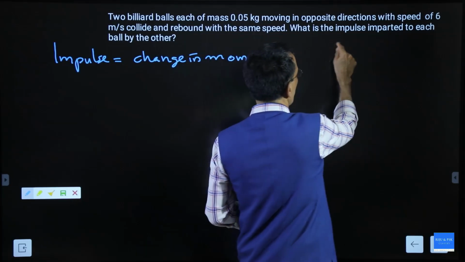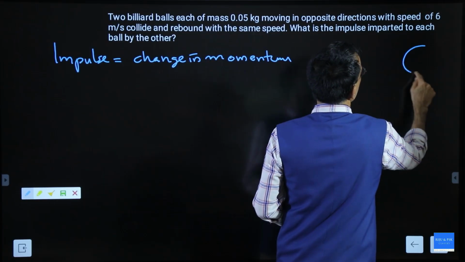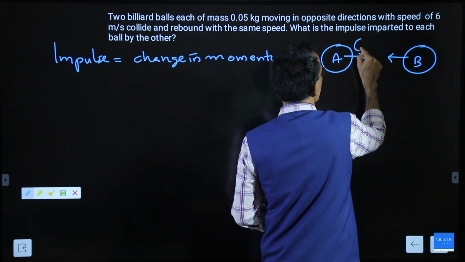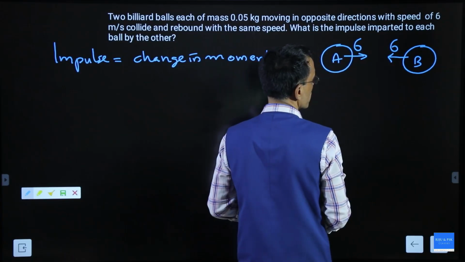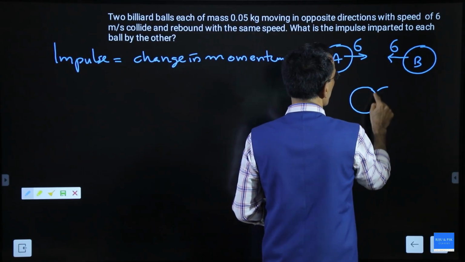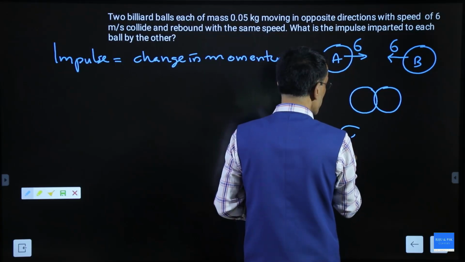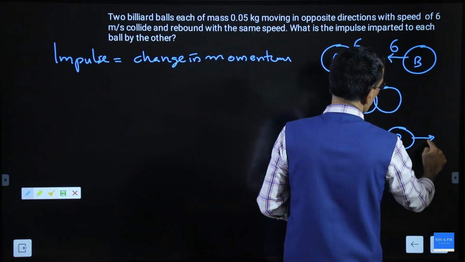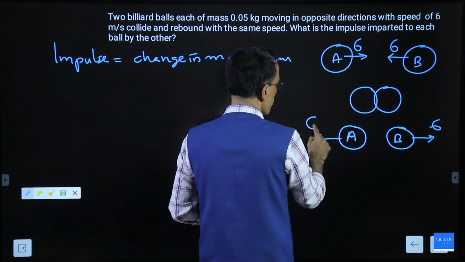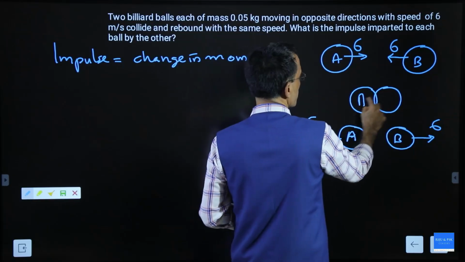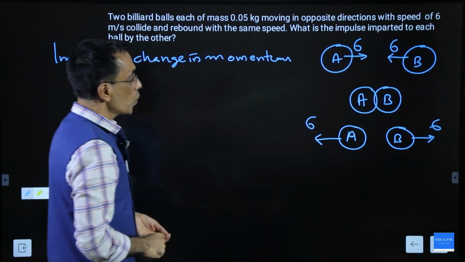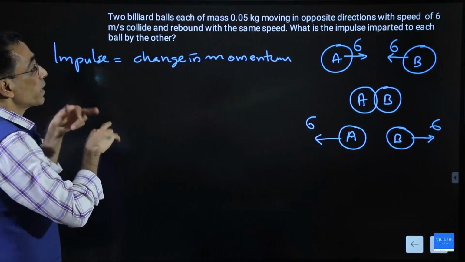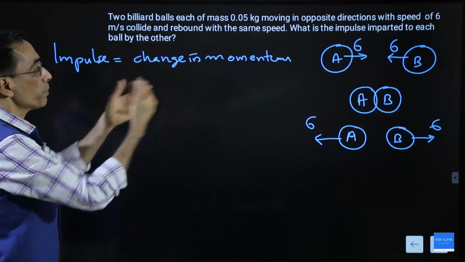Let us assume that the balls are A and B. They were coming in the opposite direction. So this had a speed of 6, this also had a speed of 6. Now after collision, they collided here, then they started moving. B started moving in this direction with speed 6, and A started moving in this direction with the speed 6. Now, who changed the momentum of A? That is the impulse imparted by ball B.